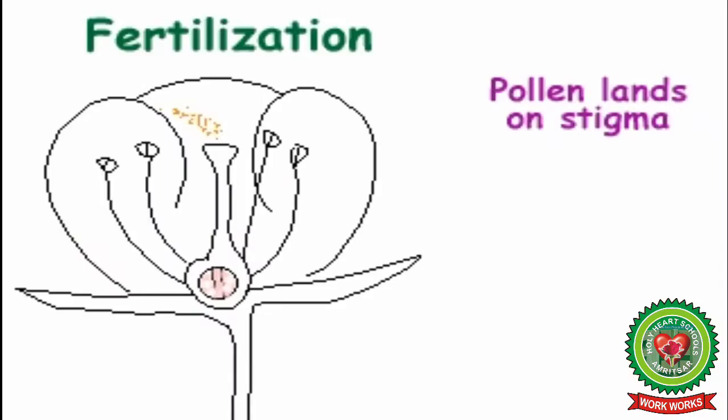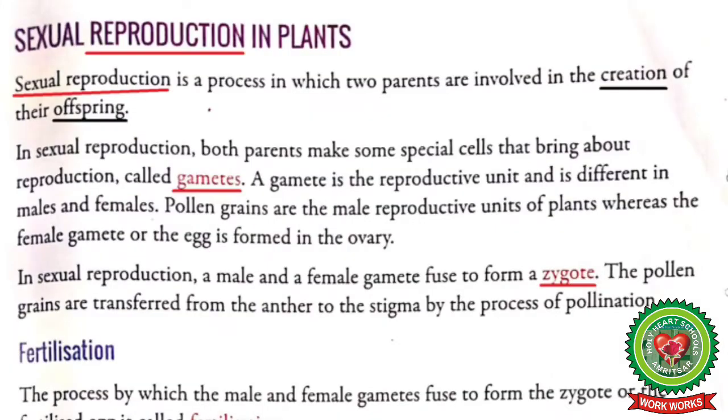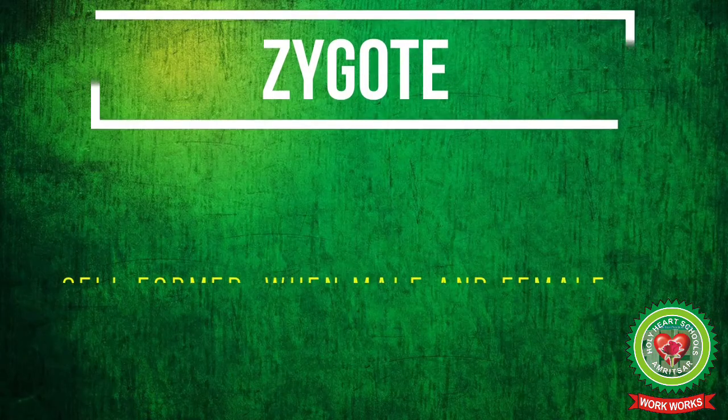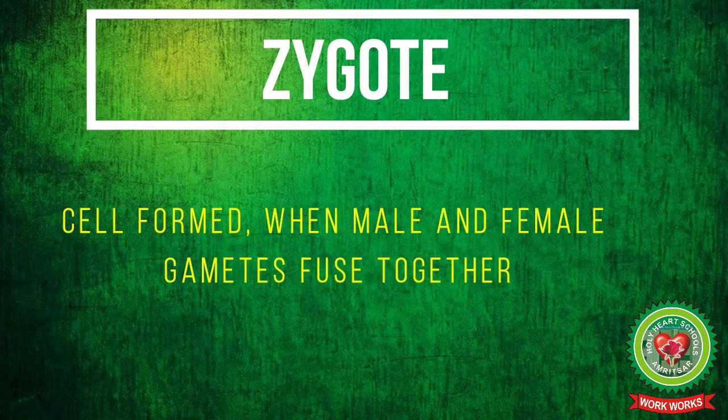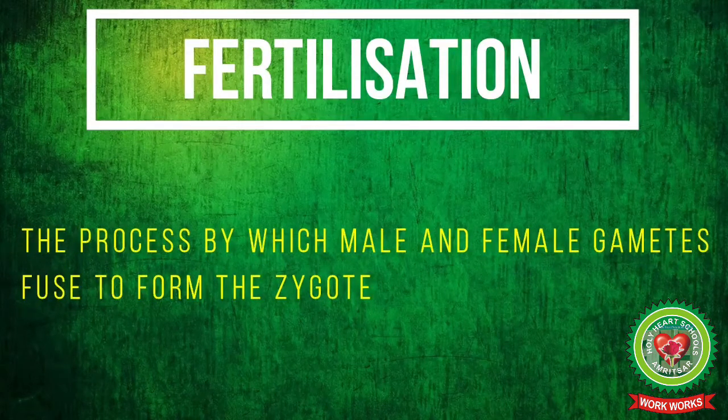And in sexual reproduction, a male and female gamete fuse to form a zygote through the process of fertilization. Now underline the word zygote and write down its definition: cell formed when male and female gametes fuse together. Students, fertilization is the process by which male and female gametes fuse to form the zygote.